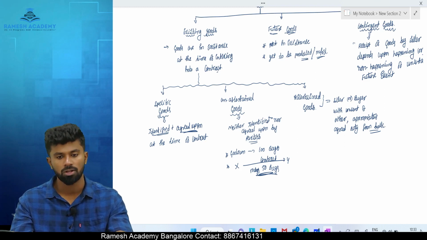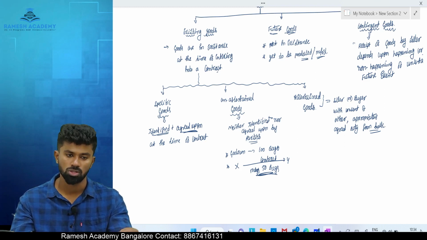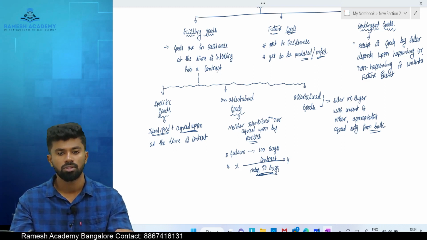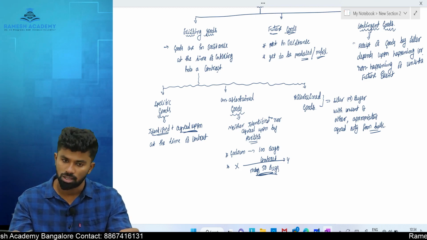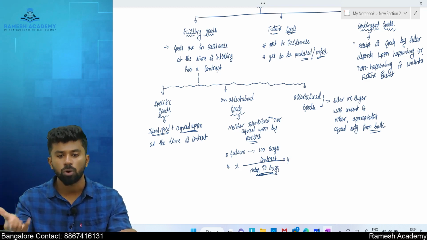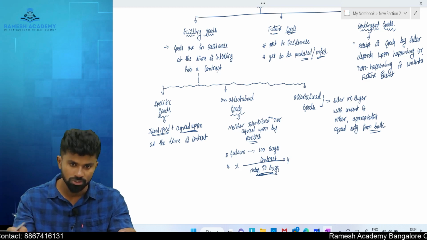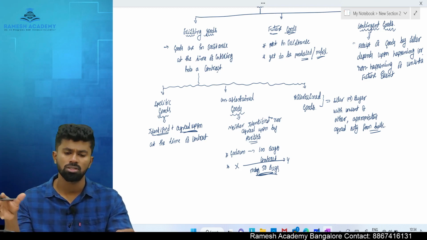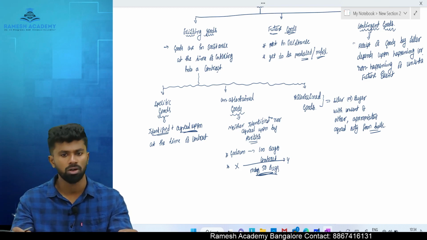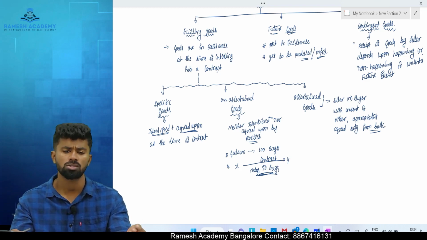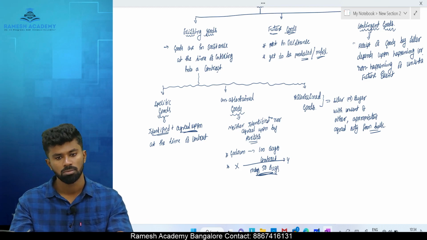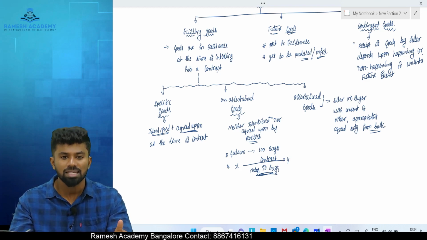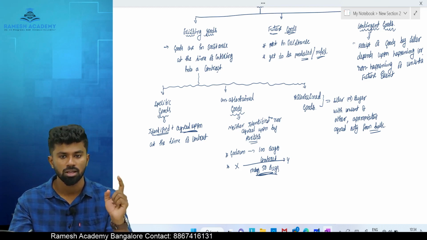Future goods. Okay, what goods? Future goods, because the goods are not in existence when the contract is made. For example, let's say the crops are still growing. I made a contract with a sugarcane factory saying that whatever crops come, I will sell it to you only. That is called as what? Sale of future goods, because the goods are not ready yet. That is called as future goods.